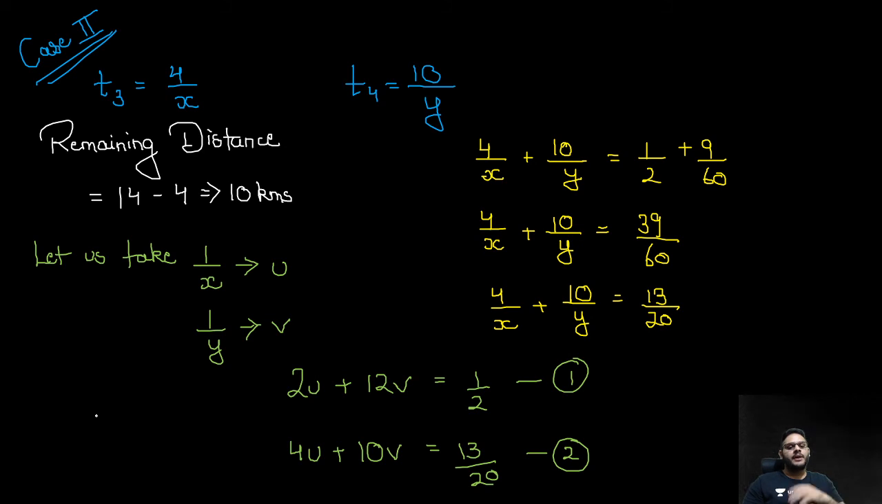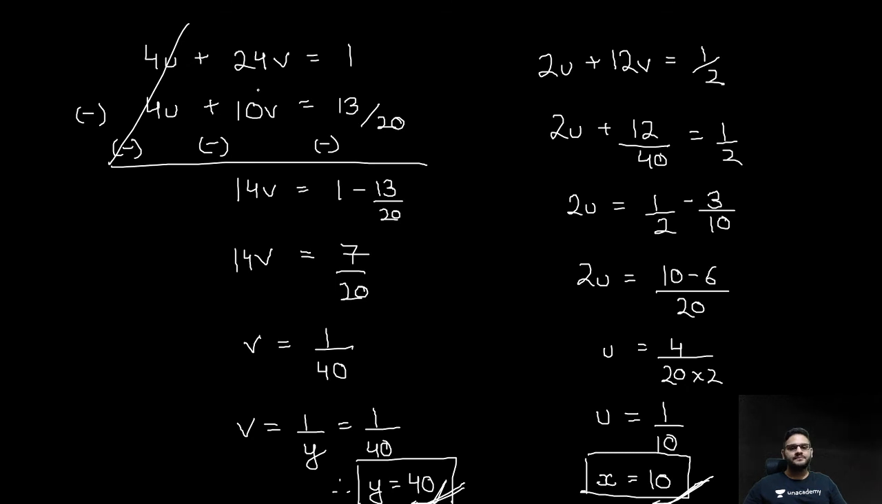Then let us take 1 upon x as u and 1 upon y as v. Then we get our two equations. Multiply equation 1 by 2. So we multiplied it, we found out the value of v, then we found out the value of y. Similarly, we substituted the value of v in the equation 1 and calculated the value of u. So we got u is equal to 1 upon 10, which is nothing but also equal to 1 upon x. So x is equal to 10. So both are in kilometer per hour.